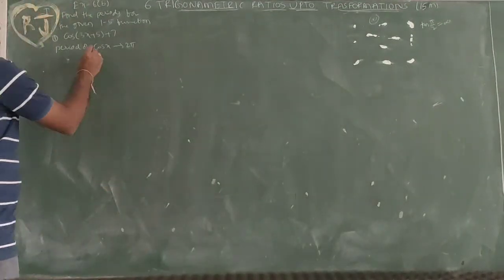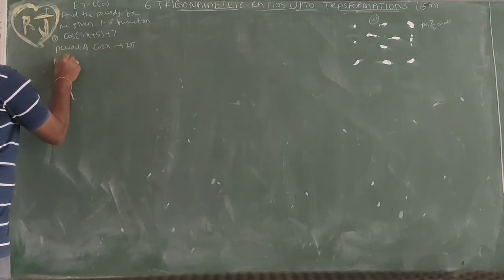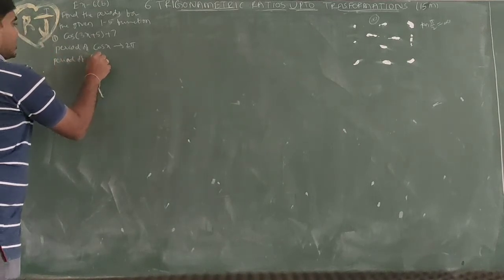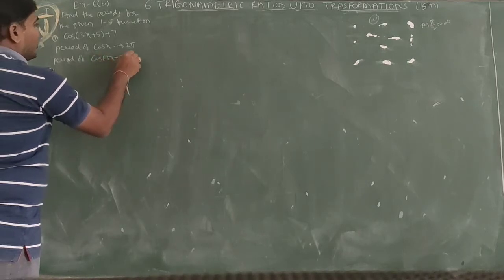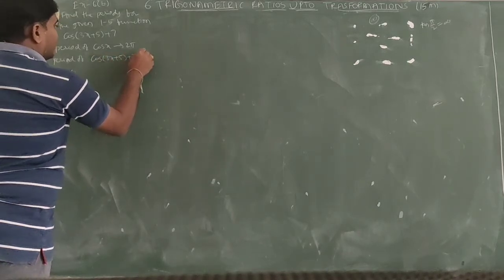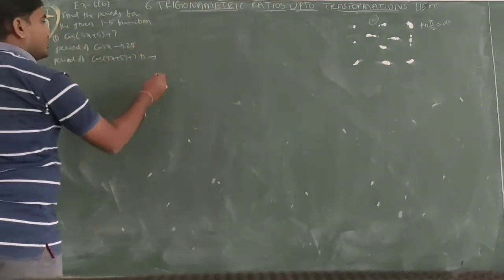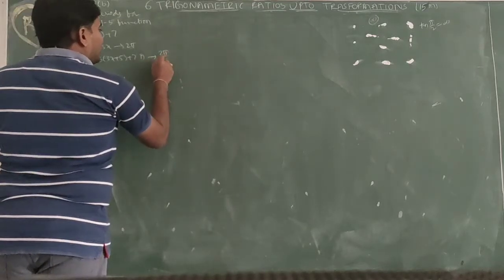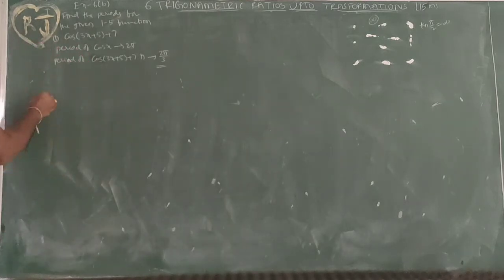So the period of cos of 3x plus 5 plus 7: if we observe, the coefficient of x is 3, so it goes in the denominator. 2 pi by mod 3 gives the period, which is 2 pi by 3. Simply. Next, second, tan of 5x.